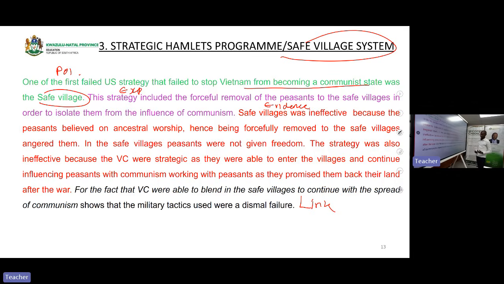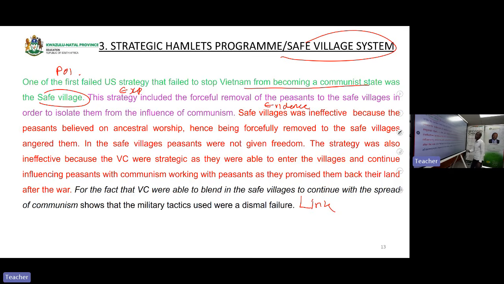Reason why it failed. Are we clear? Safe villages were ineffective because the peasants believed in ancestral worship. Hence, being forcefully removed to the safe villages angered them. You remember in the previous slide, angered them. In the safe villages, peasants were not given freedom to move freely because these villages were protected by the US soldiers.